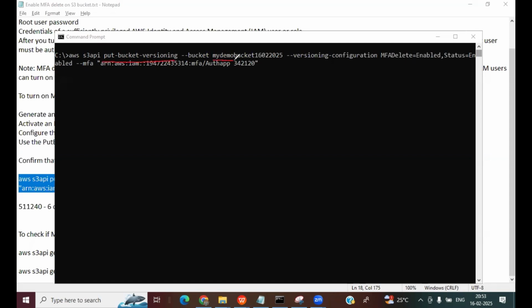Then I give the bucket name, then --versioning-configuration. In the versioning configuration, I specify MFA delete equal to enabled, and status is enabled. Then I give the complete ARN of my MFA device and the current code of the MFA device. So to set MFA delete for my root user credentials, I just need to provide the current authentication code.